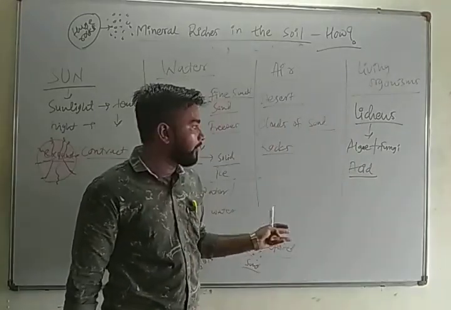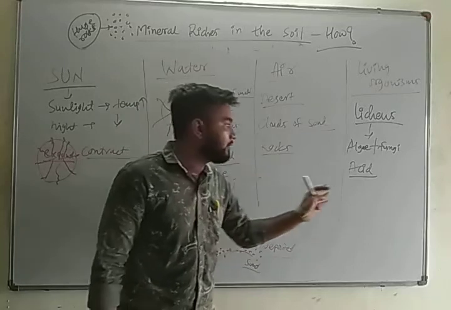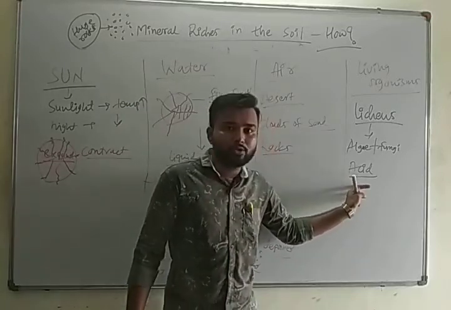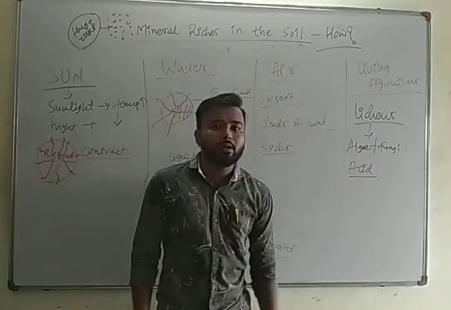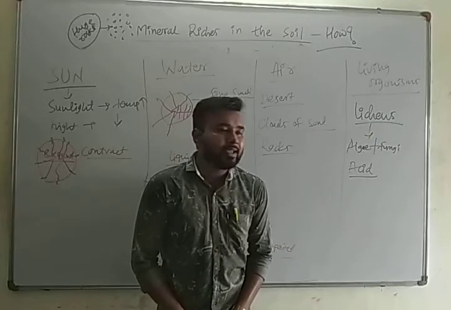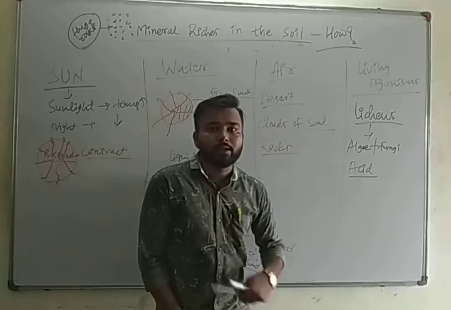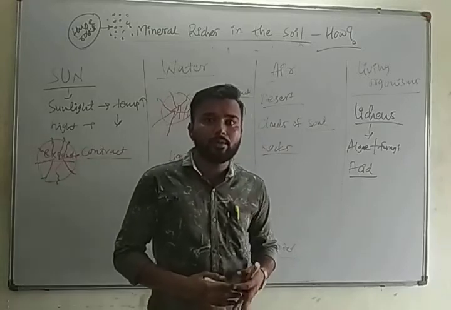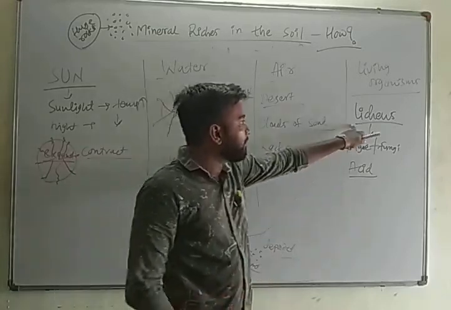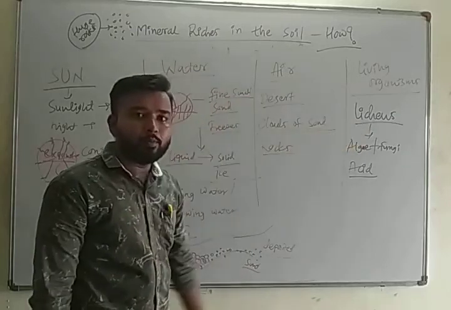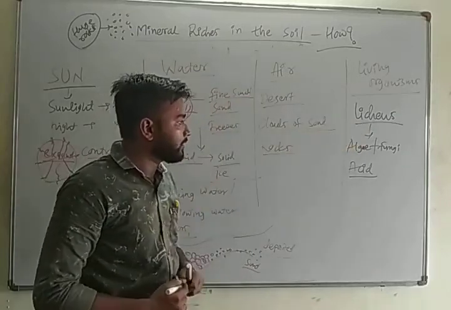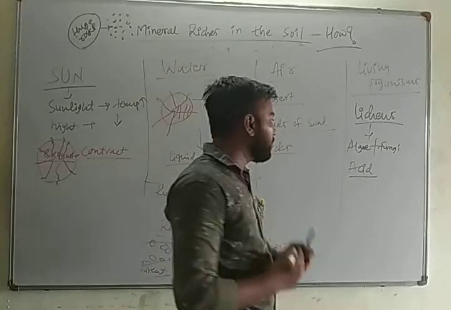These lichens can grow on rocks also. It is not compulsory that soil should be present for the survival of lichens. They can survive on rocks, and when they produce this acid, it destroys the rocks from inside. So lichens play a very important role in the destruction of huge rocks into soil.